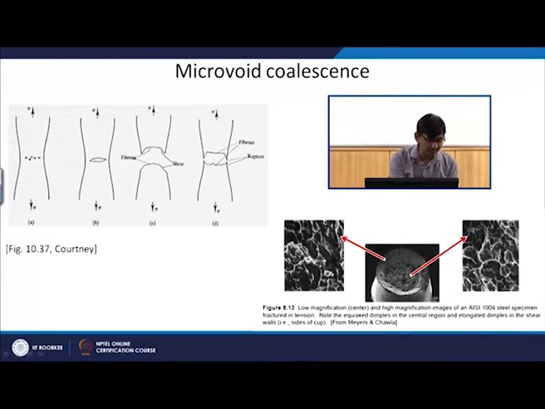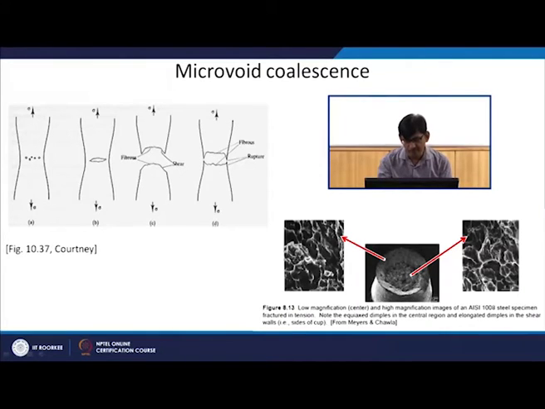Okay, basically when you are deforming and suppose a necking starts at some point. Okay. Now, there will be some of this kind of microvoids which will be forming inside the sample. Okay. Why does this microvoid form? Okay, suppose you have some inclusion in the material, let us say inclusion or precipitate or whatever, okay, and you are deforming.